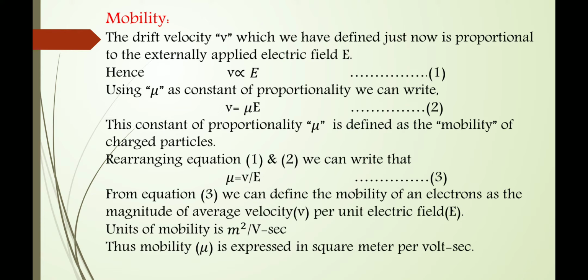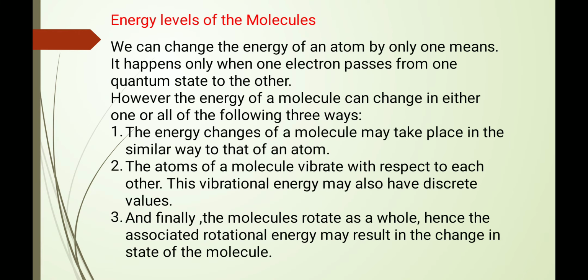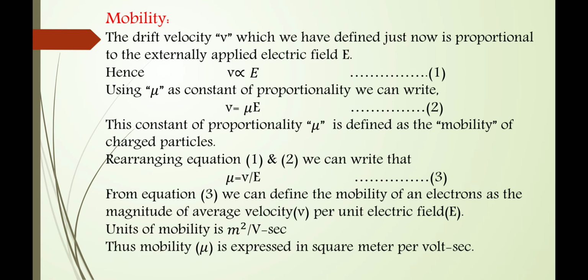So, some metals have these mobilities: for aluminium, the mobility is 10 centimeter square per volt second.